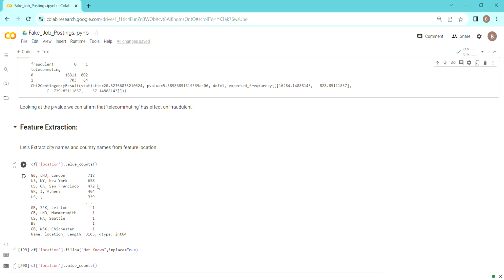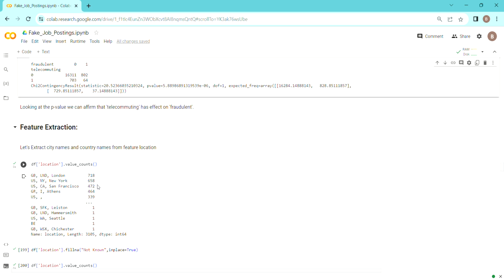So what are you going to do? Let's say for location, we have seen so far that it is comma separated values, but we can't go on and take all three, right? So what we can do here is extract the country name, and see which country has the highest posts and how they change with the fraudulent posts as well.